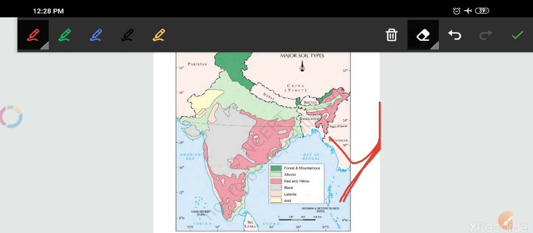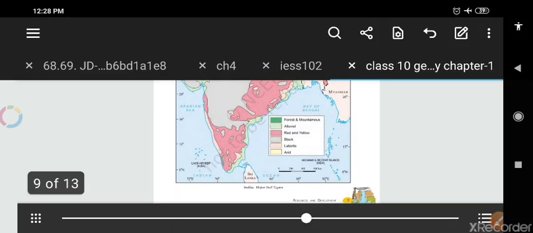You have to practice it at home, taking one political map and drawing the areas of these kinds of soil using different colors. Just practice this map at your place.